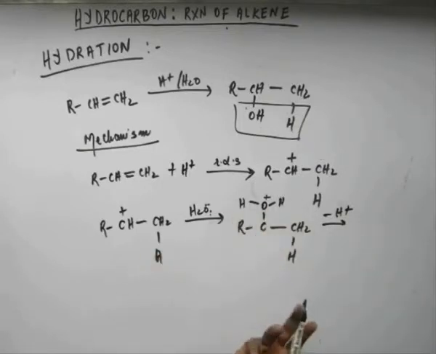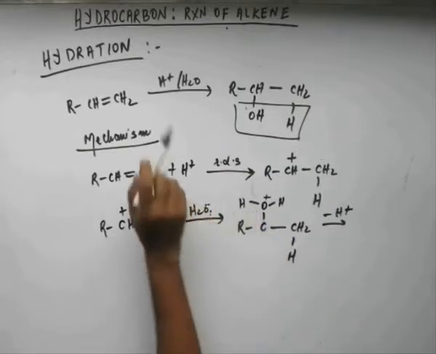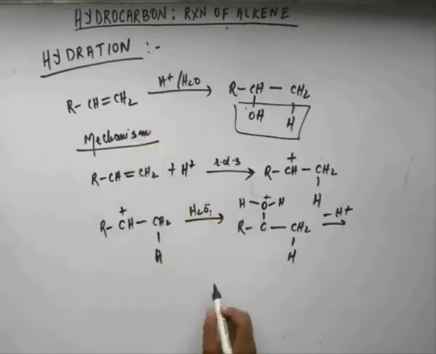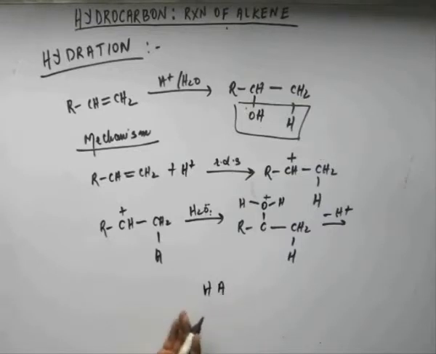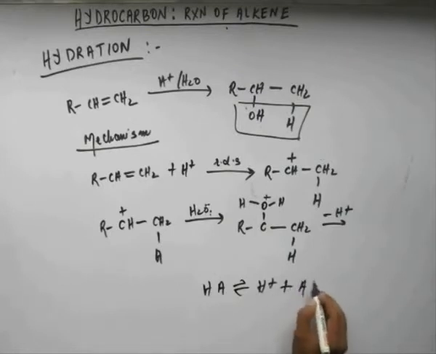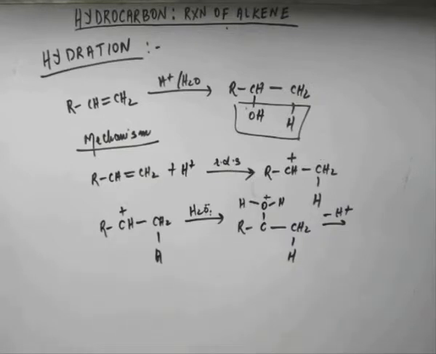Anyone in the system having electron deficiency, the conjugate base from which this H plus has come out, there will be an acid, right? H plus doesn't come like H plus. It comes in the form of an acid that in the system ionizes, forming H plus and A minus. So there is always a conjugate base corresponding to H plus which we generally don't show. So that conjugate base will be present and that will grab this H plus.